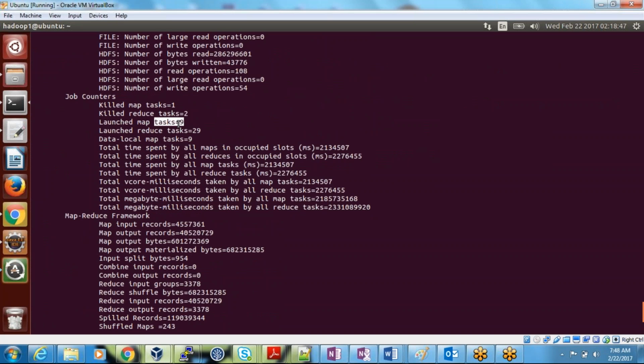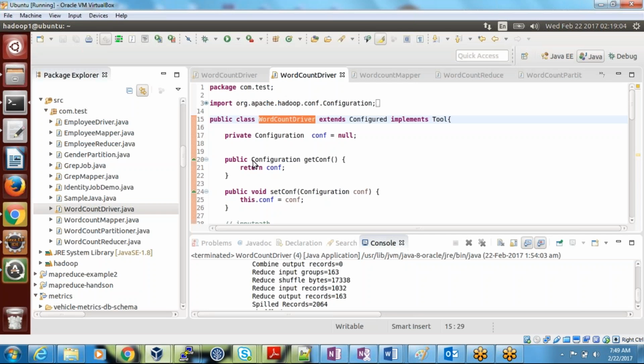I don't know, maybe it was relaunched on the same machine, I mean the same core, same slot. Maybe that's why it is not counting it. Ideally I have seen that if 10 mappers are launched, 1 will be killed. You can see here, reduces 29 have been launched, 2 have been killed. How many did we specify? 27. It matches.